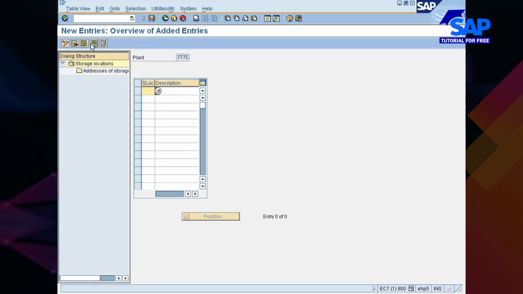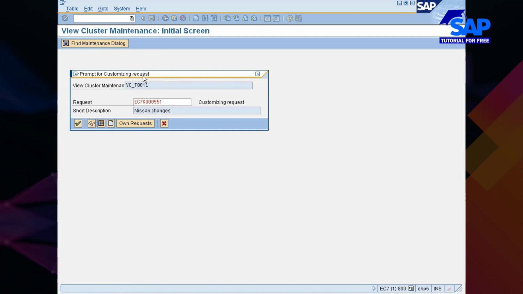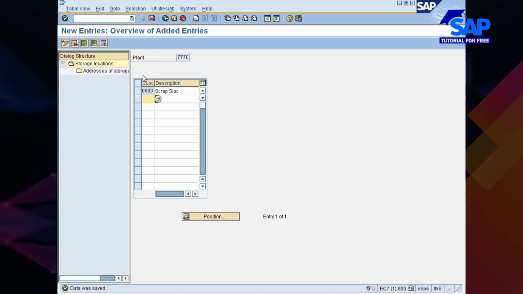I'll go and create one more. I would say 003 scrap storage location. Anything which is not wanted, I'll keep them into scrap storage location, right? So like this, you can create as many storage locations as you want.